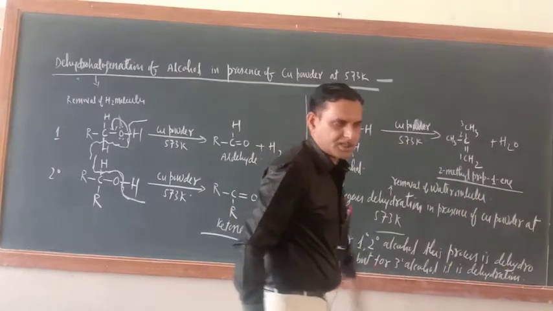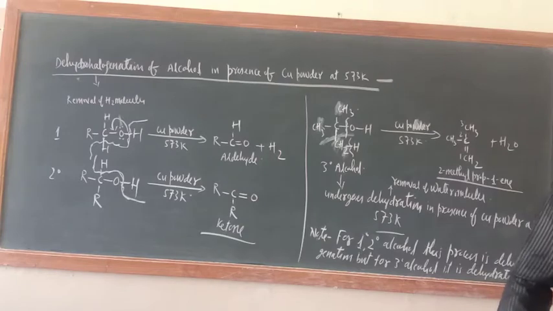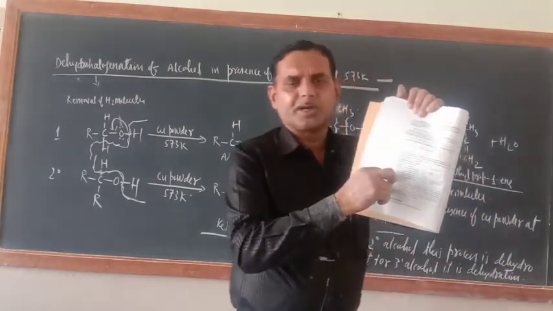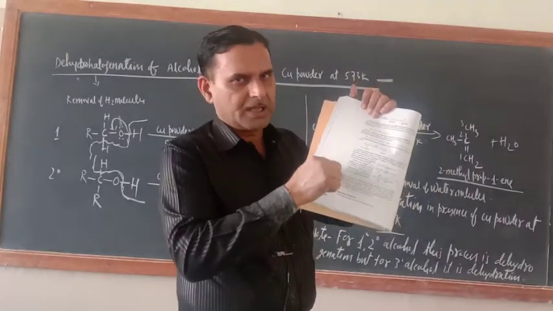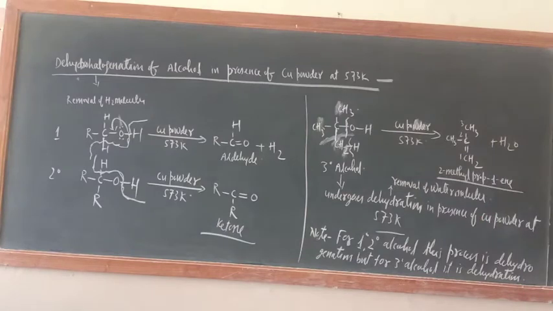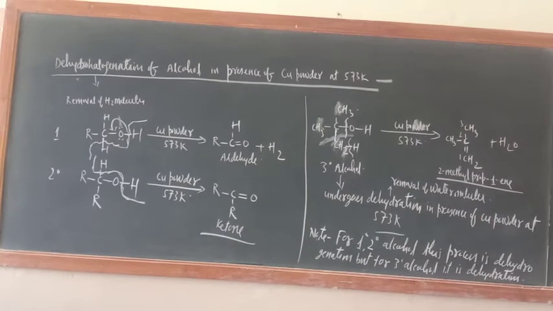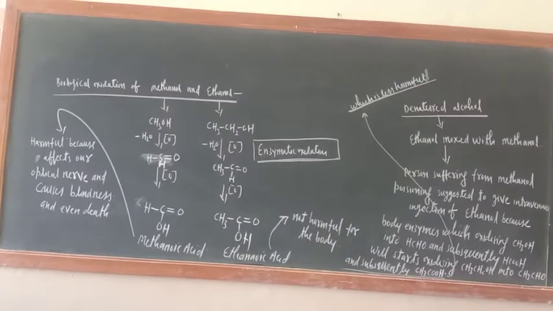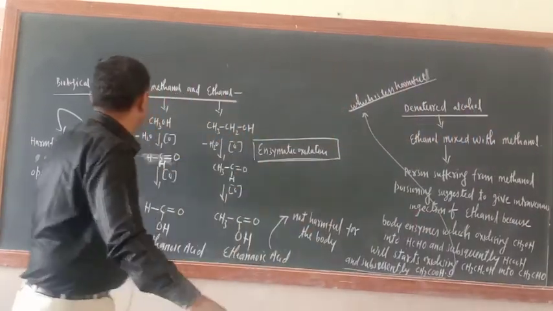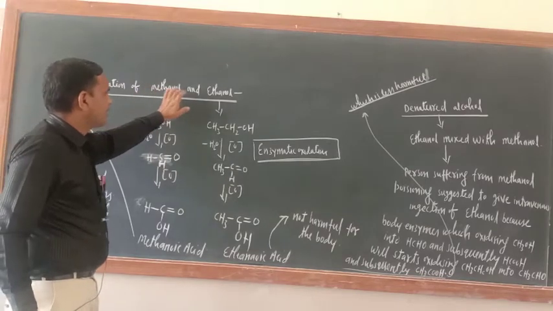Okay, over. In this way all the chemical properties of alcohol are over. Now at page number 332, in the box they have given something that I will explain. Just see, in the box of the NCERT book, they have explained something. What is that? Biological oxidation of methanol and ethanol.